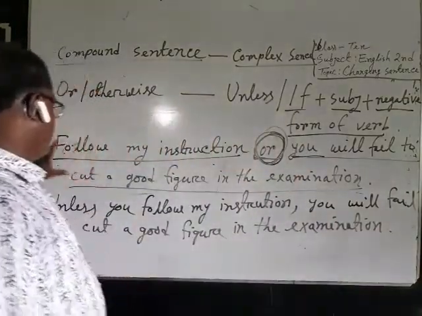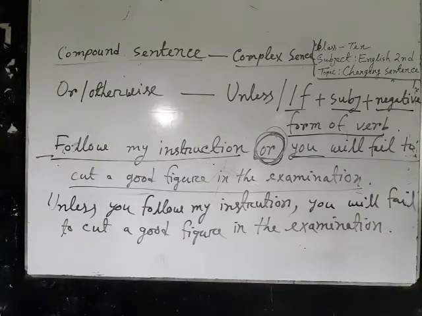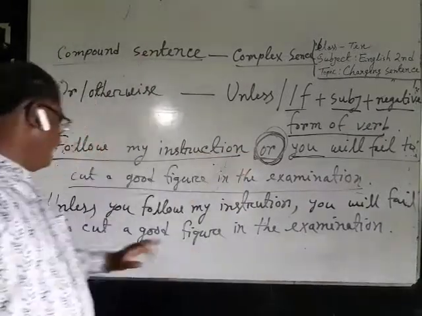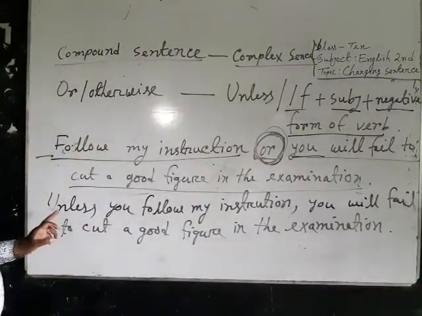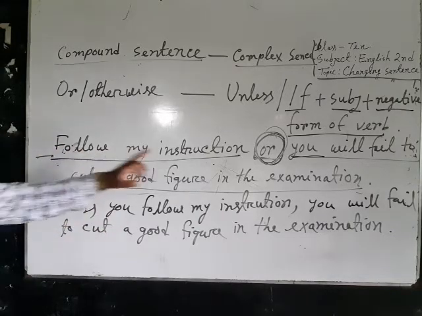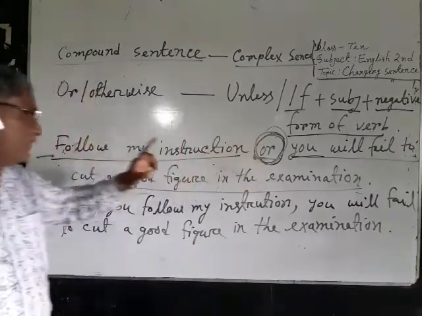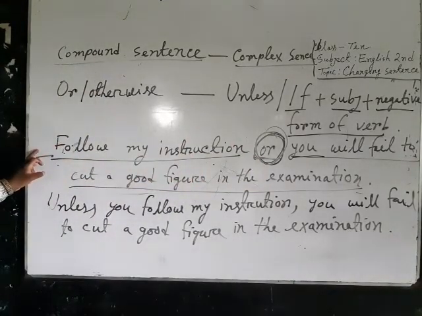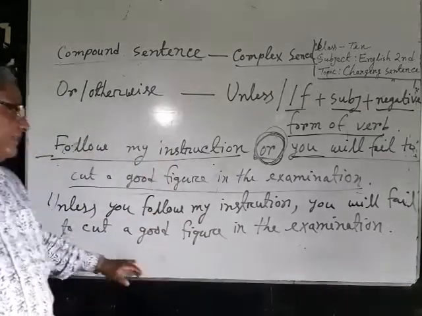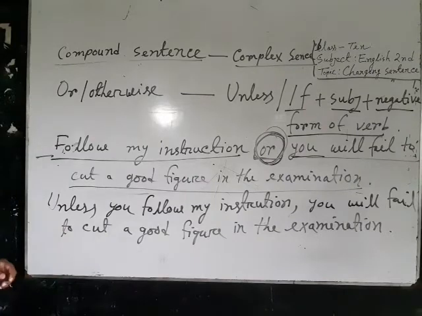Dear students, you have noticed that this is an example of compound sentence. To make it complex sentence, I have used unless. Unless you have used here because if or is used, then usually the subject of first clause remains silent. But at the time of making it complex sentence, you have to add the subject.